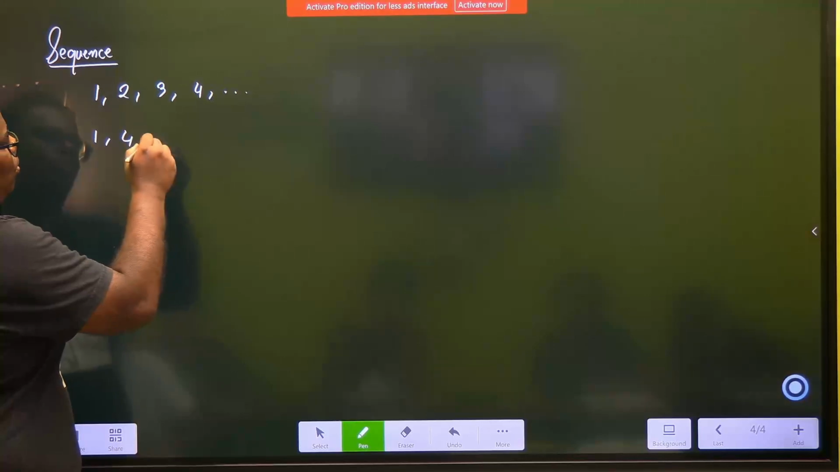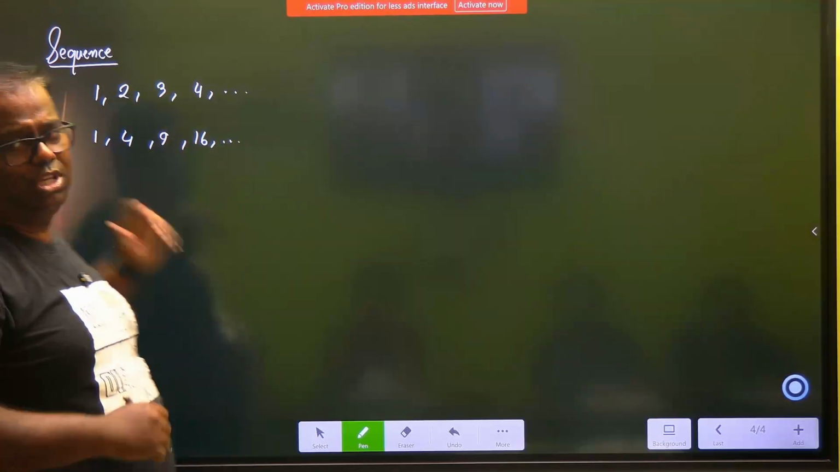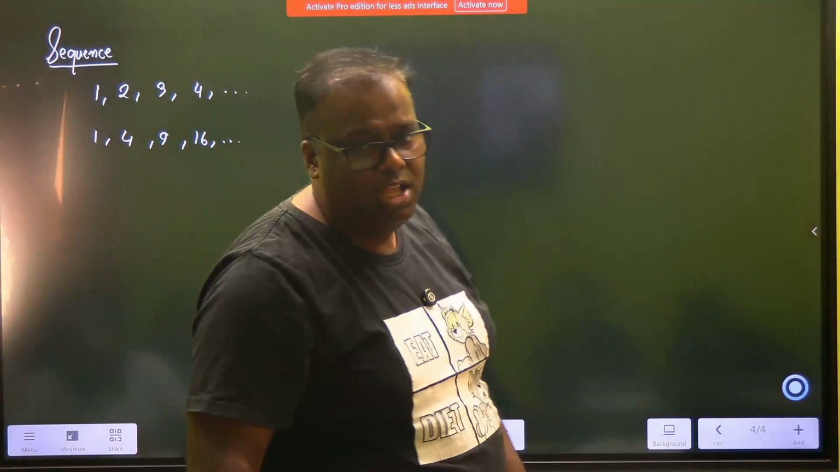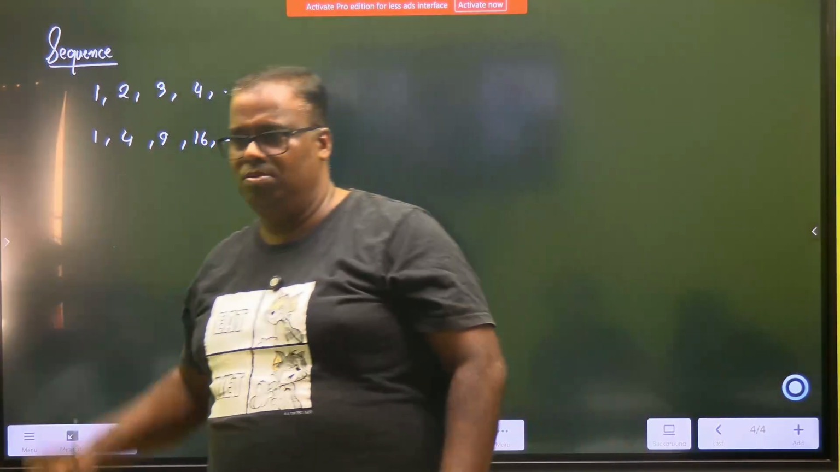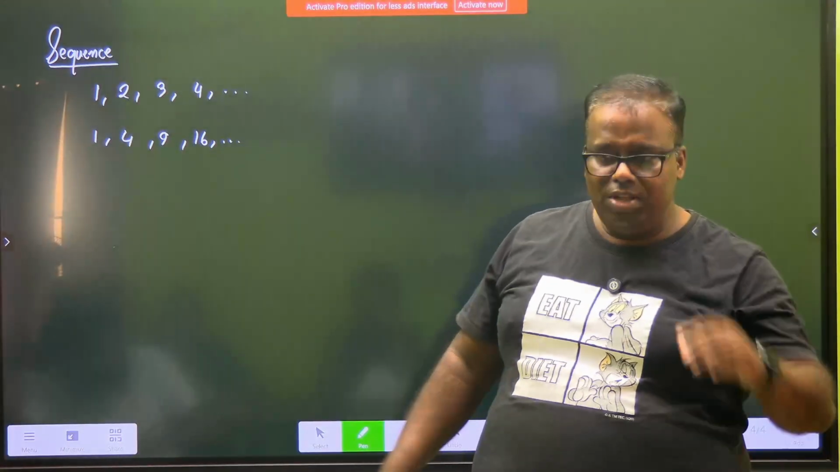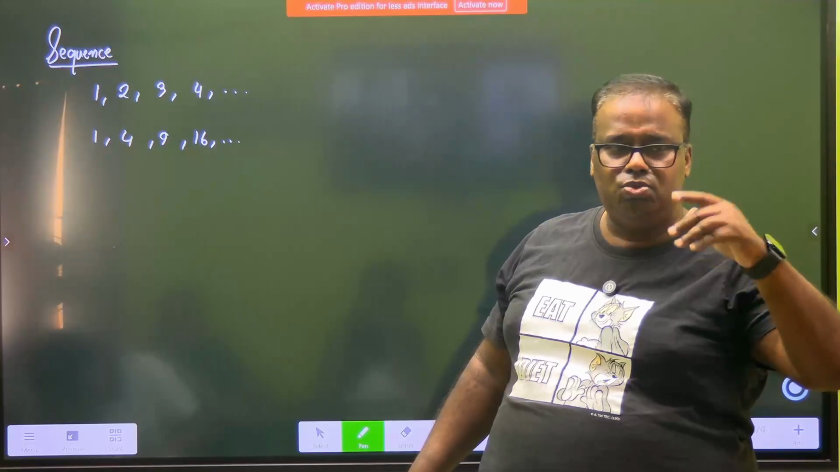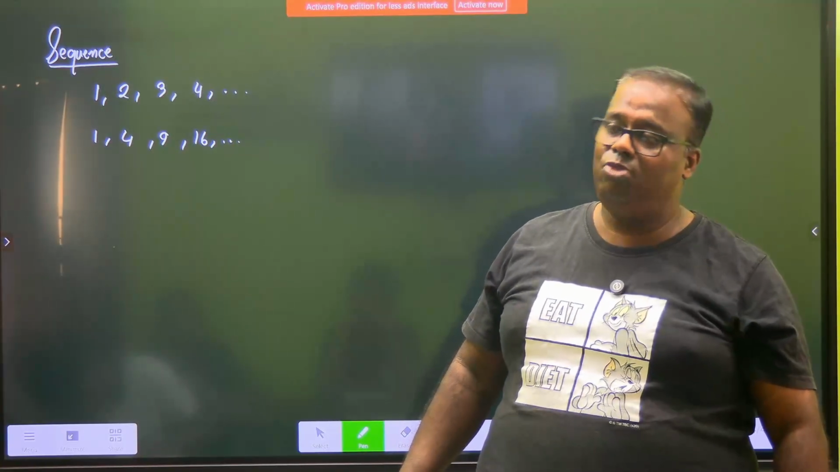1, 4, 9, 16. Still we find some logic out here. What is the logic? Every number is the square of the natural numbers. 1 squared is 1. So there's some logic. Whenever numbers are arranged to any logic or pattern in such a way that, looking at a few numbers,